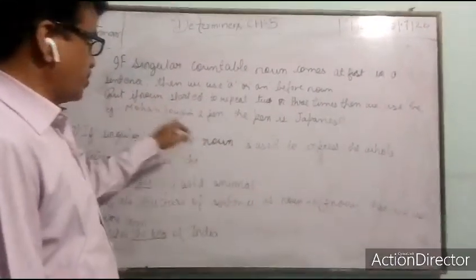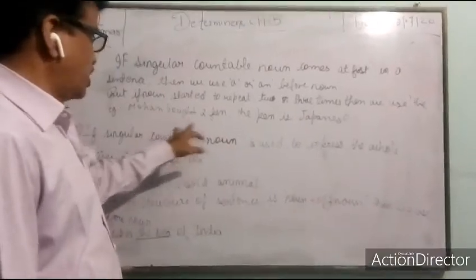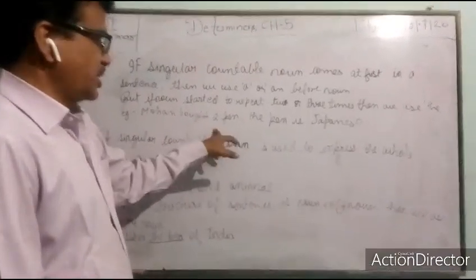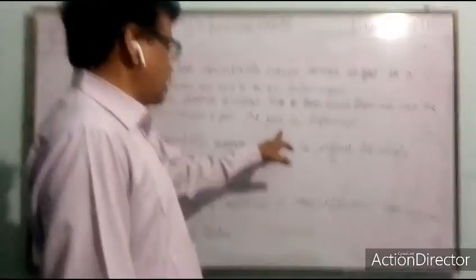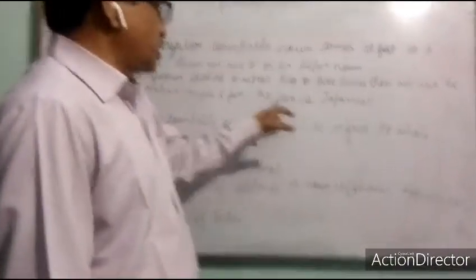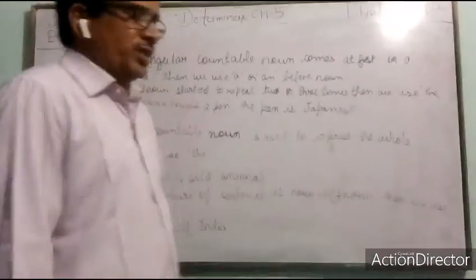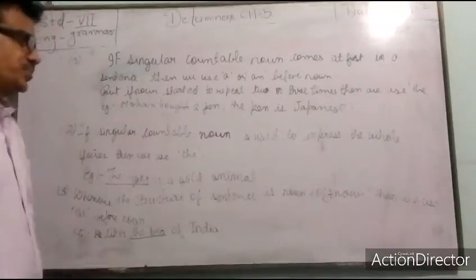For example, Mohan bought a pen. Here you are looking, bought a pen. Pen is the noun and before that we have used a. But here the pen is repeating, the same word is repeating, then we use here the pen. That is the first rule of using the definite article.